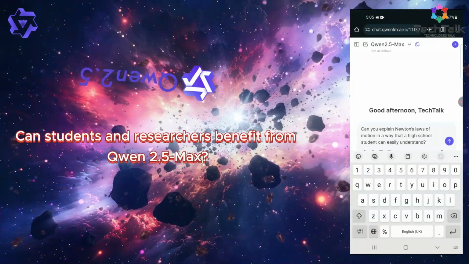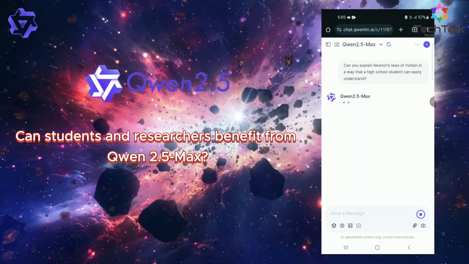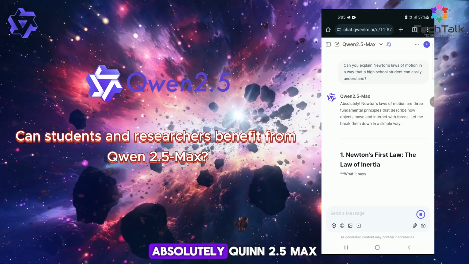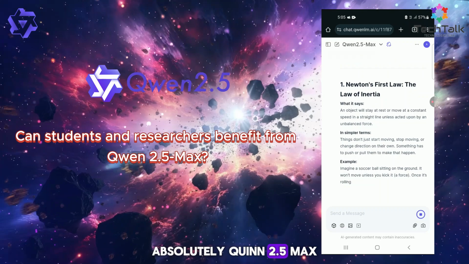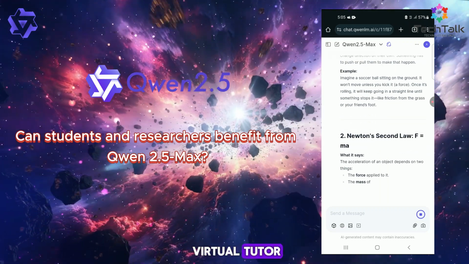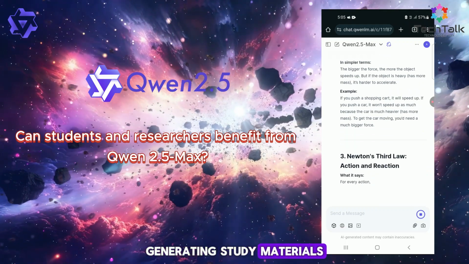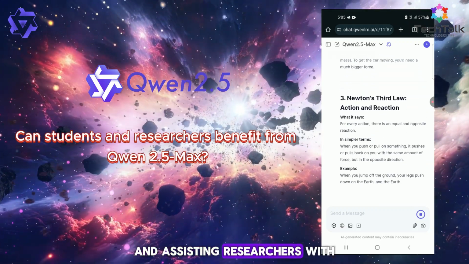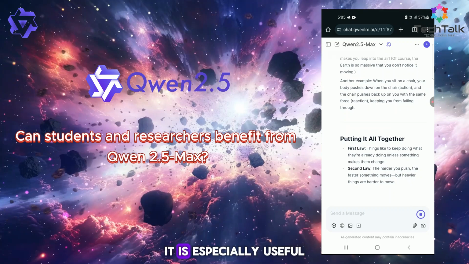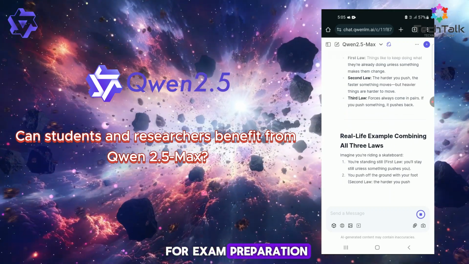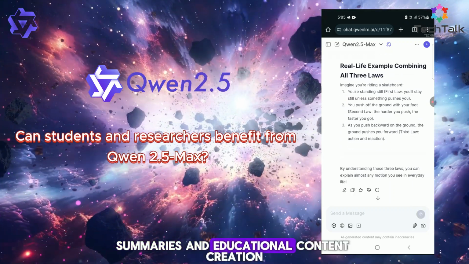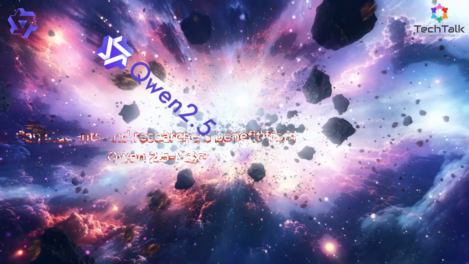Can students and researchers benefit from Qwen 2.5 Max? Absolutely. Qwen 2.5 Max can act as a virtual tutor, explaining complex academic concepts, generating study materials, and assisting researchers with data analysis. It is especially useful for exam preparation, summaries, and educational content creation.